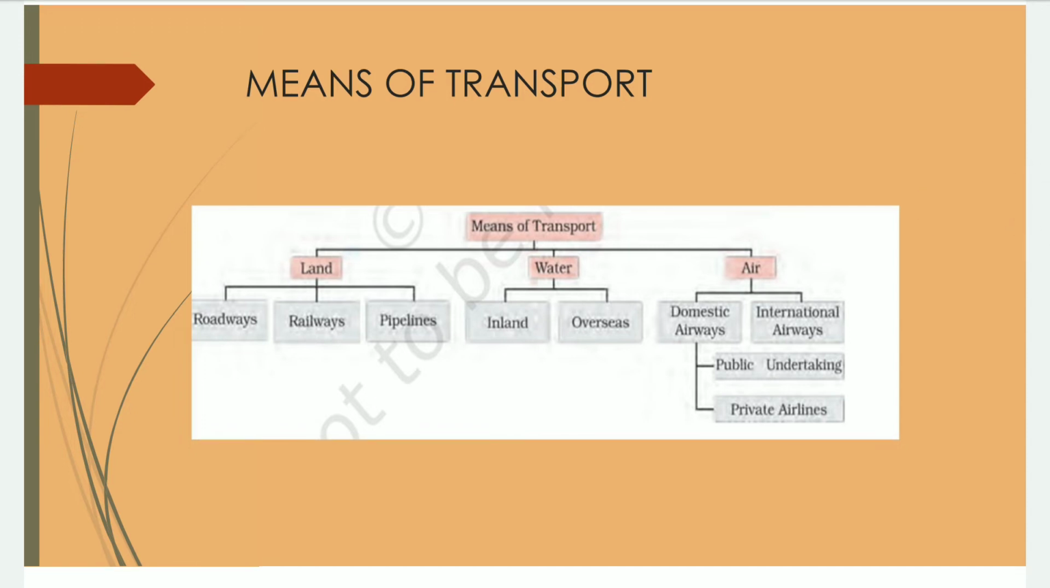Inland waterways means within a very large sea, a lake, or a river. All these are the inland waterways, and overseas includes the oceans and the large seas like the Arabian Sea, Bay of Bengal, and then we can say Indian Ocean, Atlantic Ocean. Then airways: domestic airways and international airways. Domestic airways are within the country, international airways are with other countries. So public undertaking and private airlines. Both domestic and international are public as well as private.